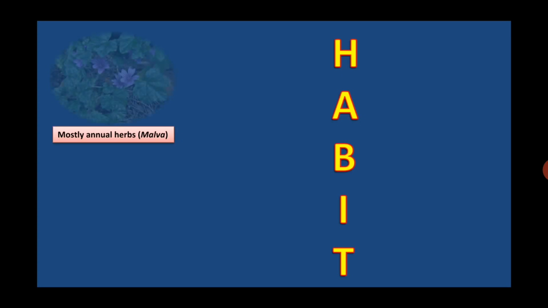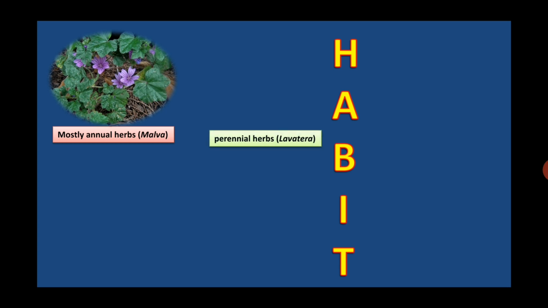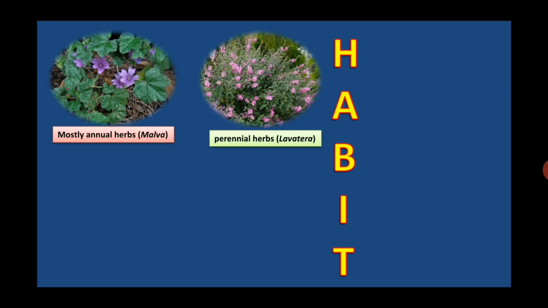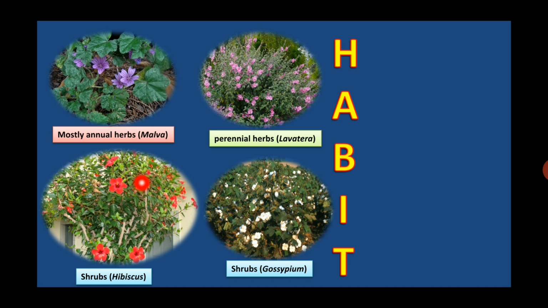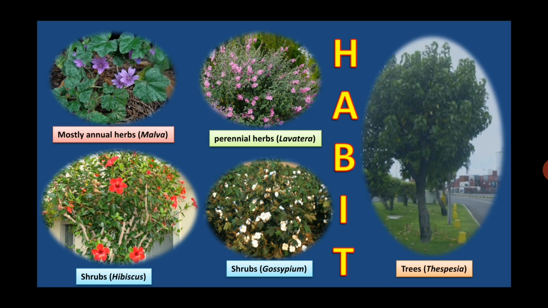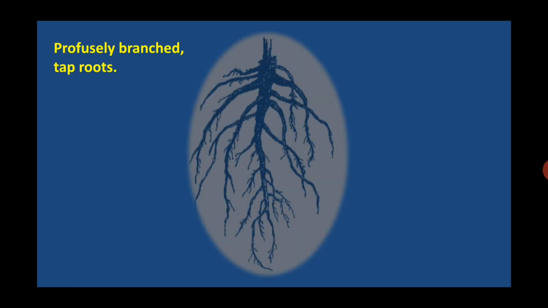General habit of the family: mostly annual herbs, for example Malva, or perennial herbs like Lavatera. There are also shrubs in this family like hibiscus and cotton that is Gossypium. Rarely there are trees like Thespesia and Kydia. Root is taproot and profusely branched.